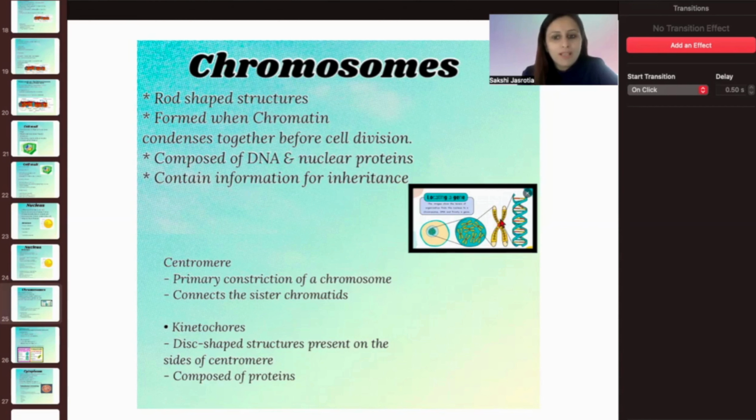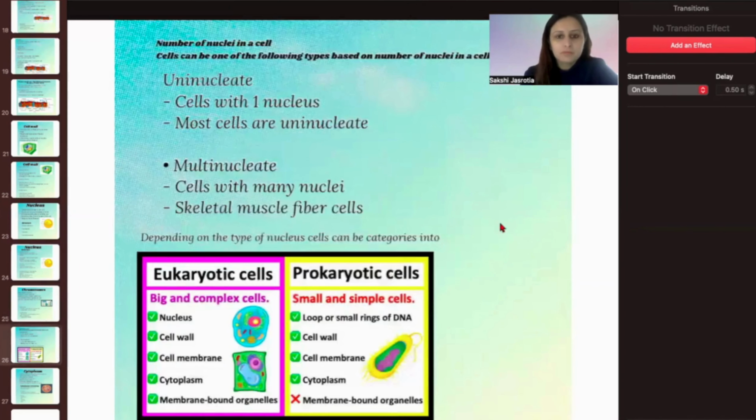But chromosomes ऐसे नहीं होते in the nucleus. They are lying in the open thread-like structure like this. But when the cell starts getting ready for the cell division, these chromosomes come together and form these rod-like structures, and that bears the DNA. This is held together by the centromeres and kinetochores. They also play an important role in the cell division.